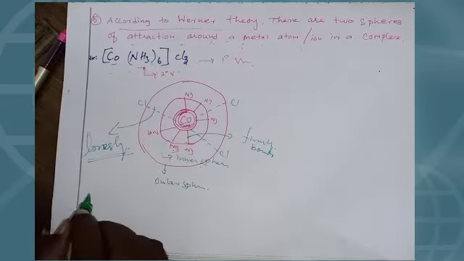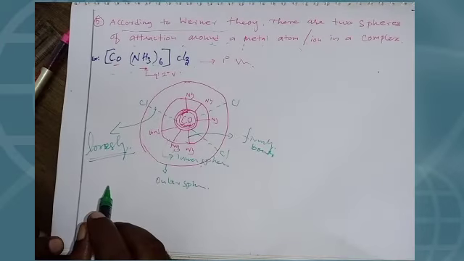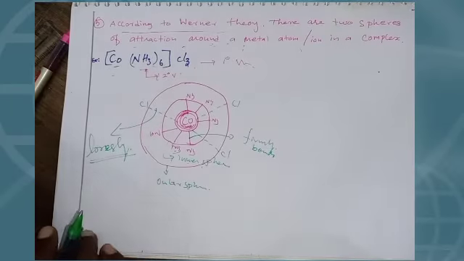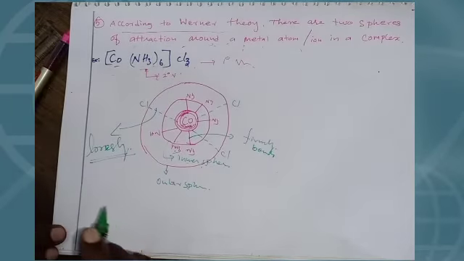So finally the primary valencies dissolve in the water medium. That's it.